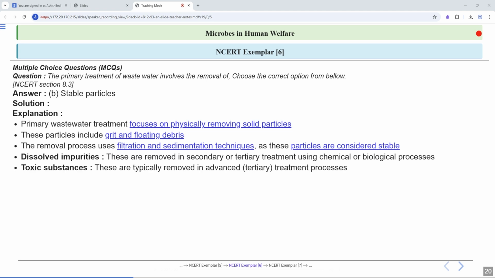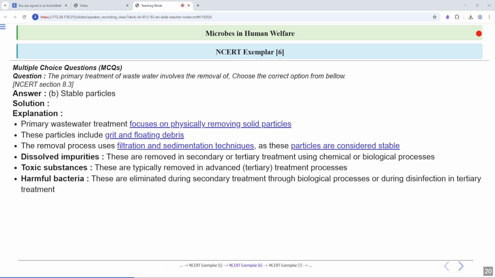Toxic substances such as heavy metals or industrial chemicals are also not removed during primary treatment. These require advanced treatment methods, usually in the tertiary stage. Harmful bacteria are not eliminated in primary treatment. They are targeted in the secondary treatment, where microbes break down organic matter, or in tertiary treatment where disinfection occurs.